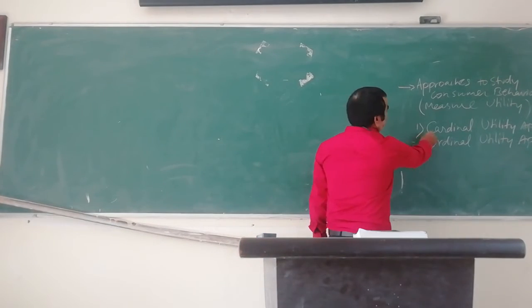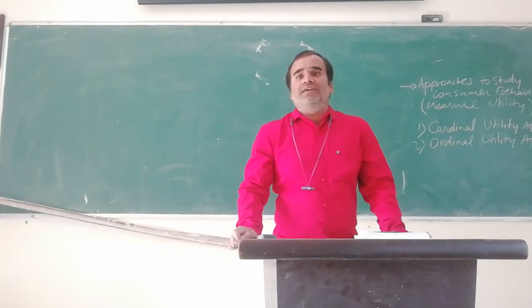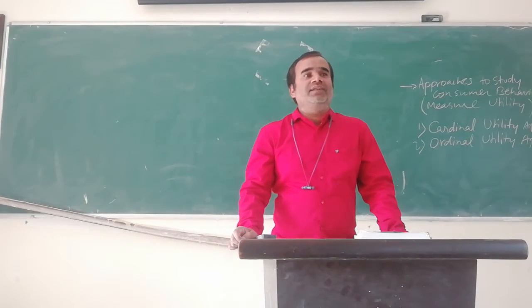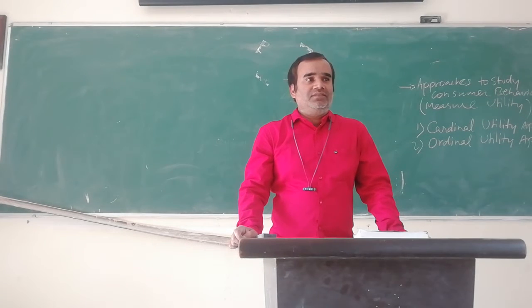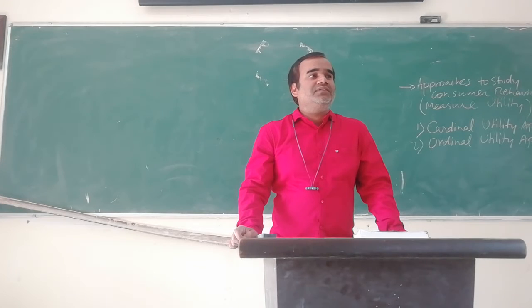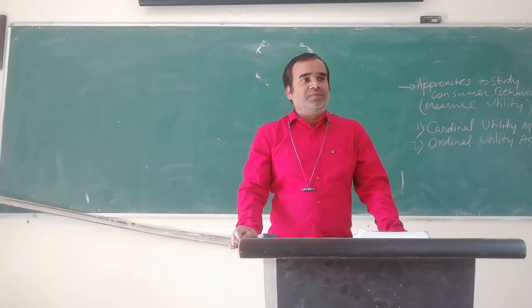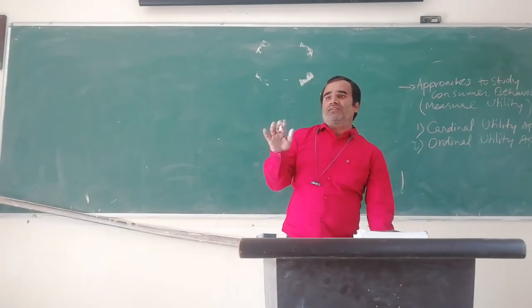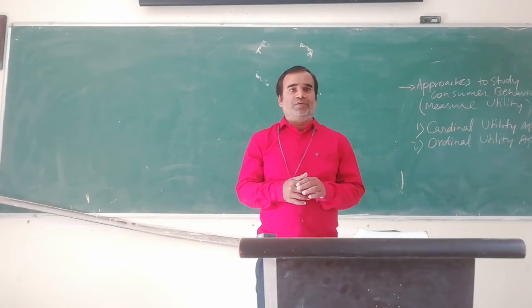So this cardinal utility approach is supported by classical economists. Who are the classical economists? The four definitions of economics, that is Adam Smith, Alfred Marshall, Lionel Robbins, and P.A. Samuelson. So these four economists are called classical economists.